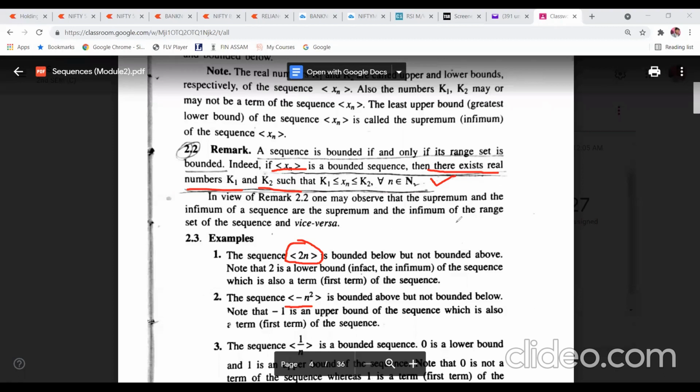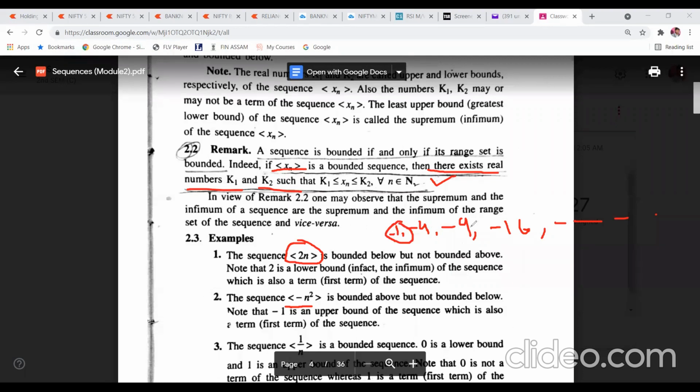Why? Now see here. If you take n equal to 1, you are going to get minus 1. If you take n equal to 2, you are going to get minus 4. If you take n equal to 3, you are going to get minus 9. If you take n equal to 4, you get minus 16. Like this it will go on. Now see all these values. Out of these, which one is the greatest one? Obviously, the greatest one is minus 1.